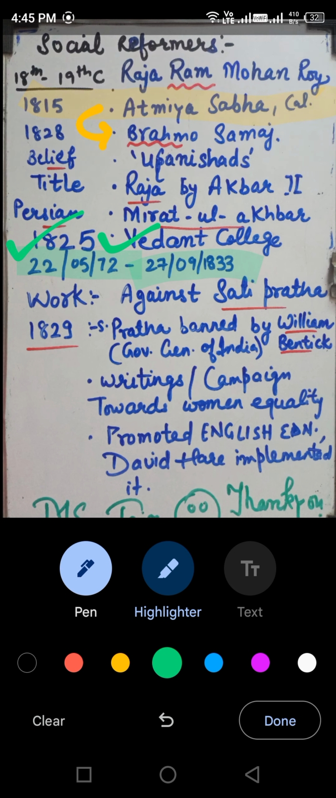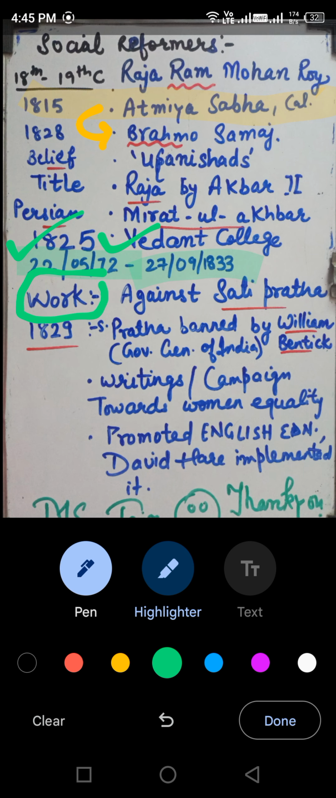Now the next is, what were the works of Raja Ram Mohan Roy? So first, that's very important, he was against Sati Pratha. He did lots of campaigns. He did writings towards women's equality and abolition of Sati Pratha. He even appealed to William Bentinck, the Governor General of India, that Sati Pratha should be abolished and banned. So later on in 1829, it was successful.